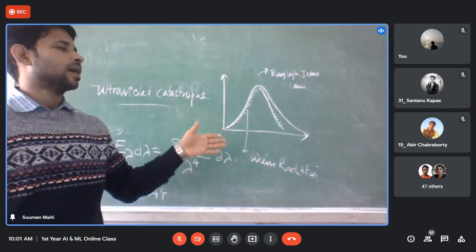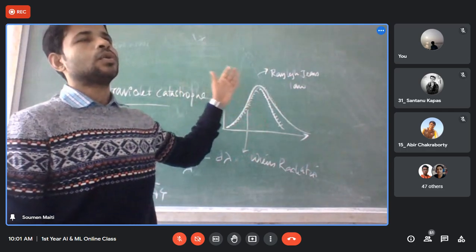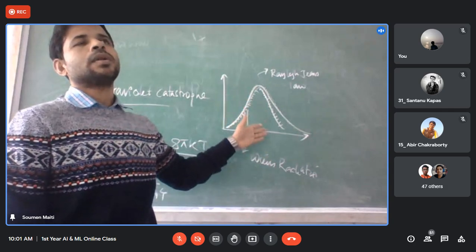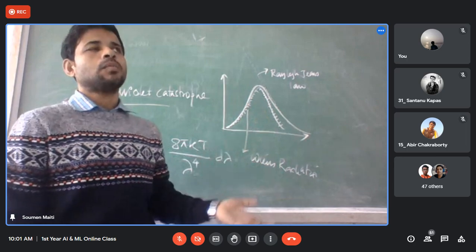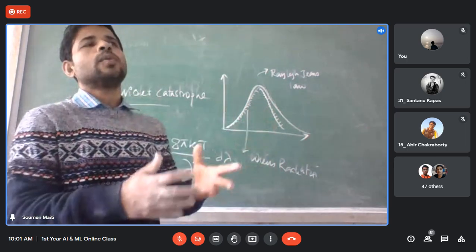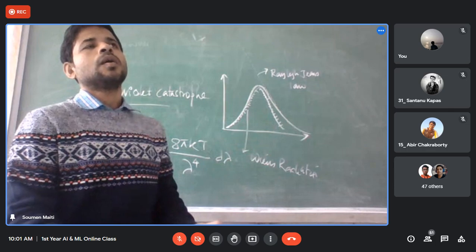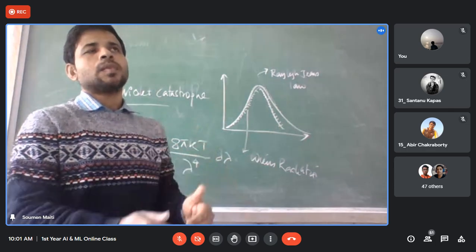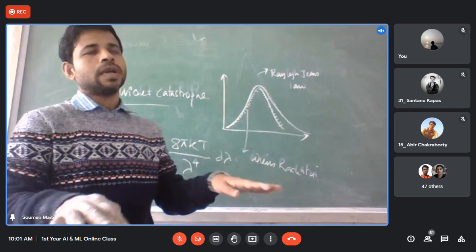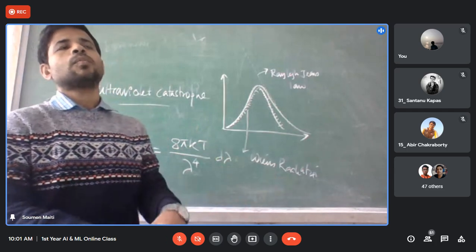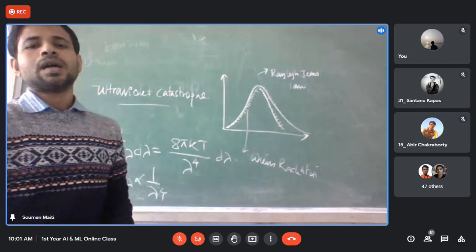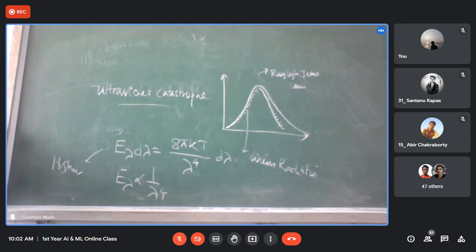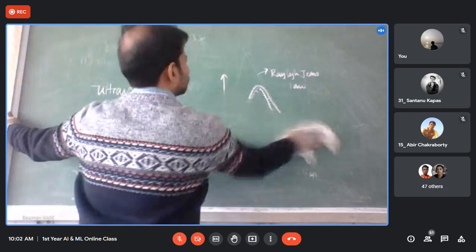So I am repeating once again, to overcome the failure of Wien's radiation law, to overcome the failure of Rayleigh's law, or more broadly, to overcome the failure of the classical law, Planck introduced the idea of quantization, which is nothing but the ground level, the base of all quantum mechanics. So let's start with the most important part, that is Planck's radiation law.